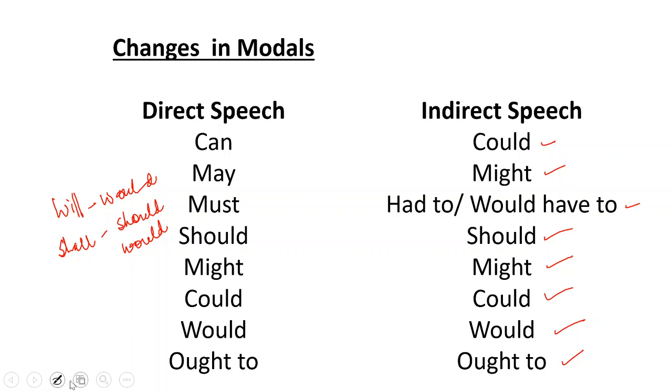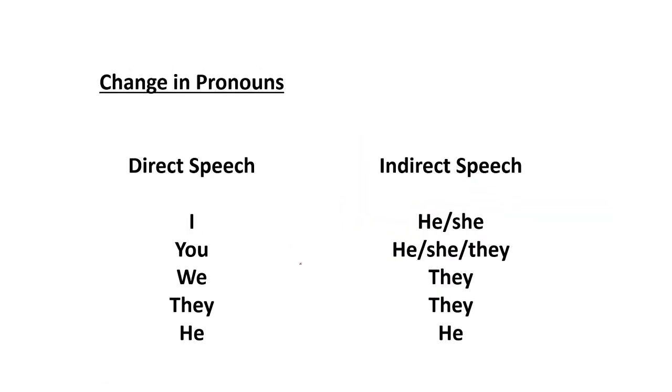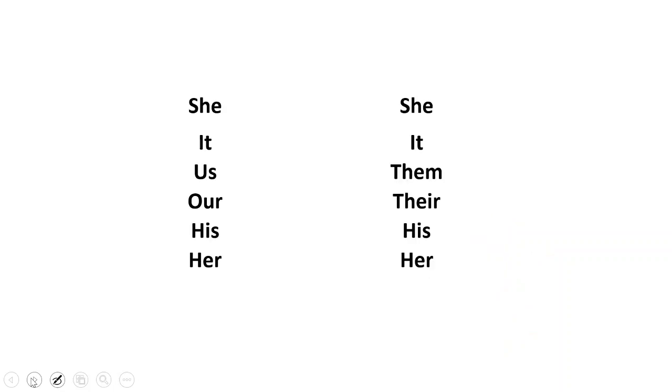Now next you see pronouns. I becomes he or she. You becomes he, she or they. You can be singular or plural. We becomes they, they remains they, he is he, she is she, it remains it, us is them, our is their, his is his, and her is her.